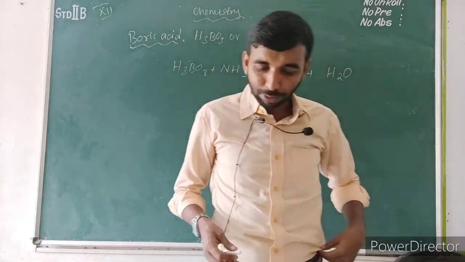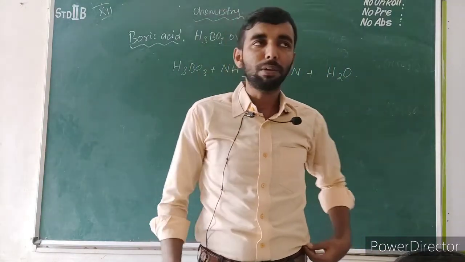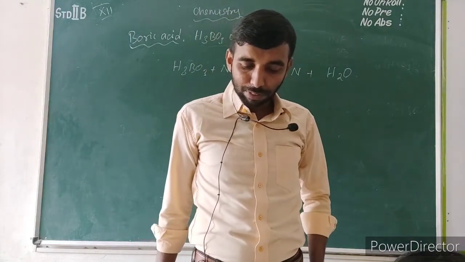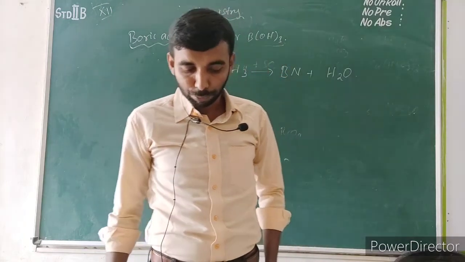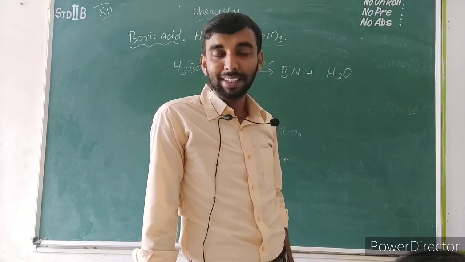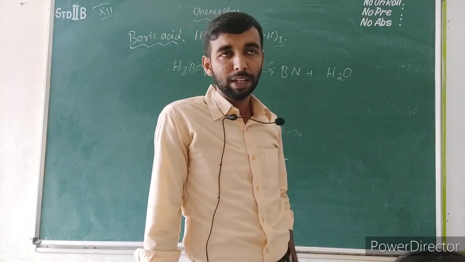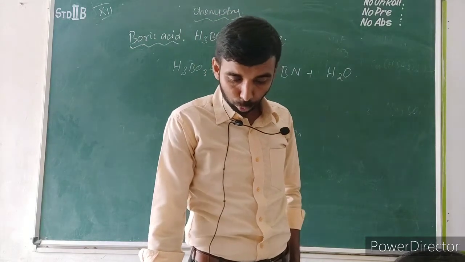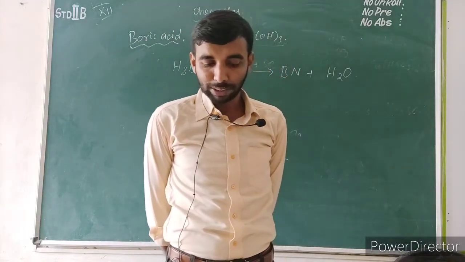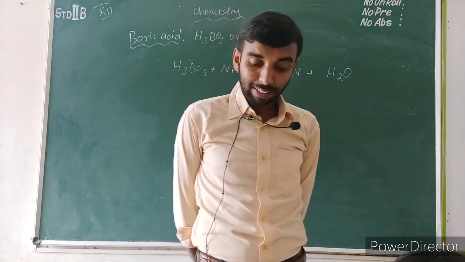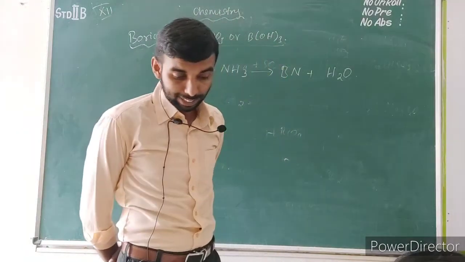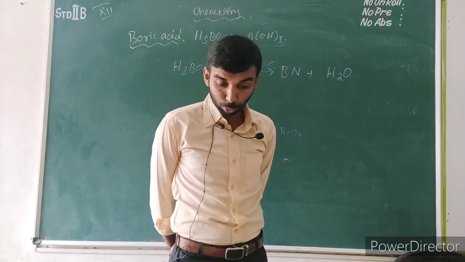When boric acid or a borate salt is heated with ethyl alcohol, C2H5OH, in the presence of concentrated sulfuric acid, an ester, trialkyl borate, is formed. Trialkyl borate is boron containing three ethoxy groups. The vapor of this ester burns with a green-edged flame, and this reaction is used to identify the presence of borate. Please mark it.